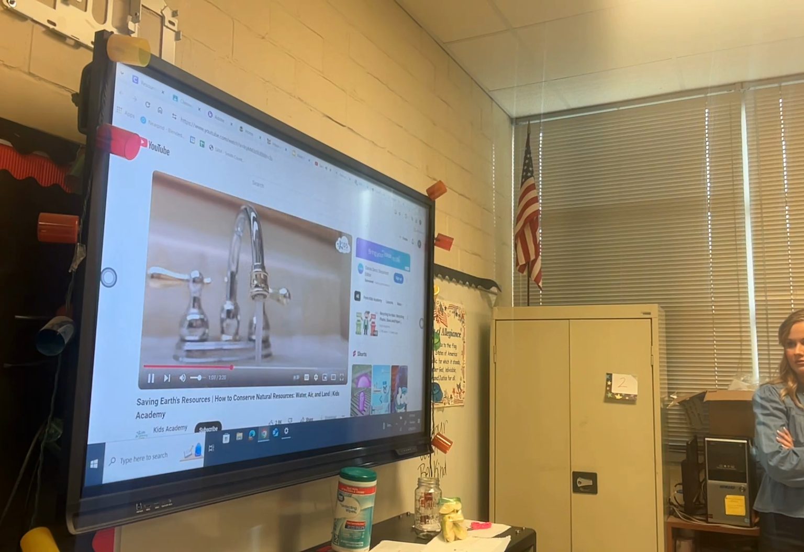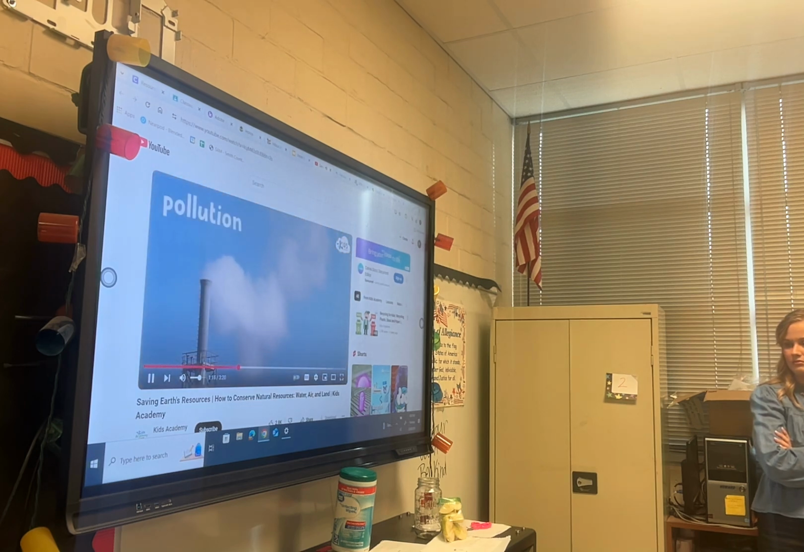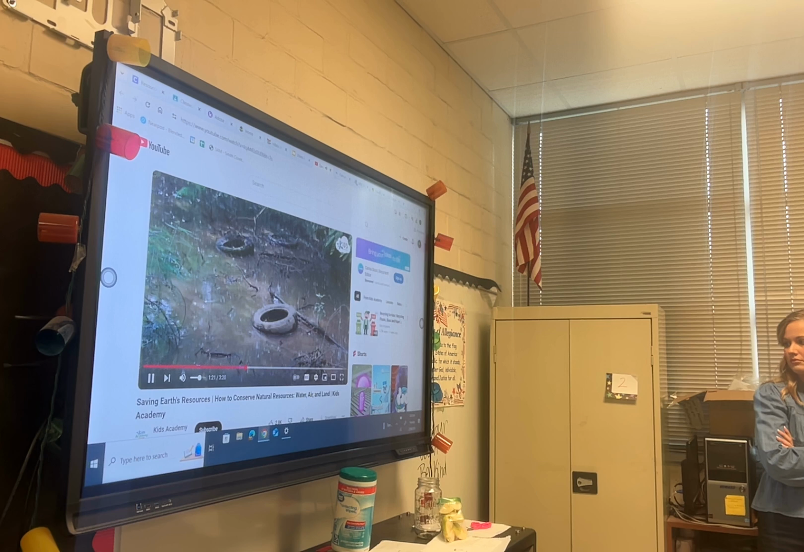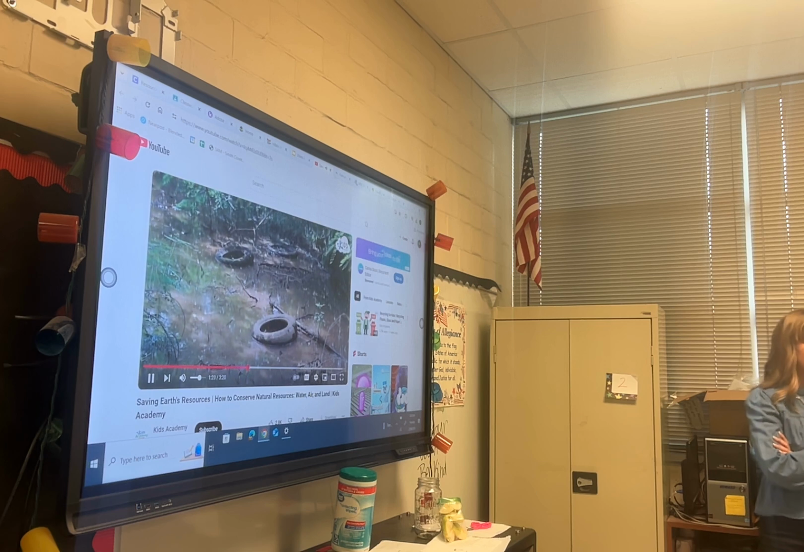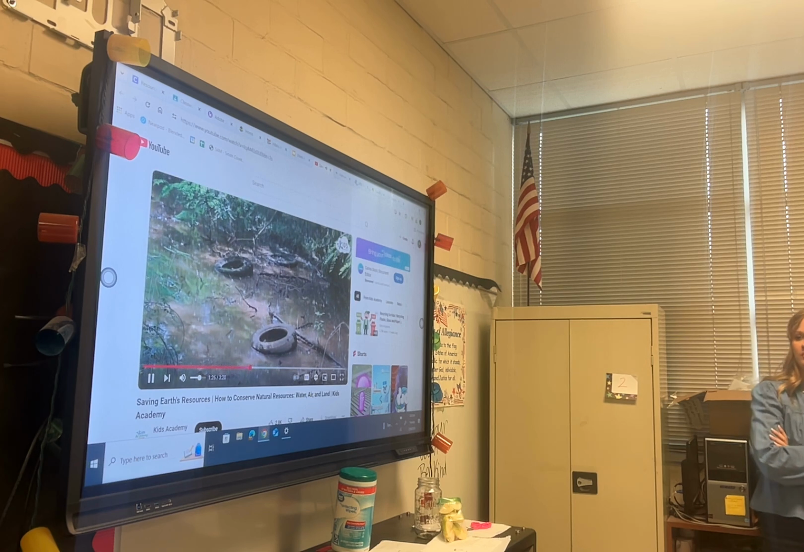You can help prevent water scarcity by conserving water. Conservation also prevents pollution. Pollution makes our natural resources, such as air and water, dirty and unsafe to use.